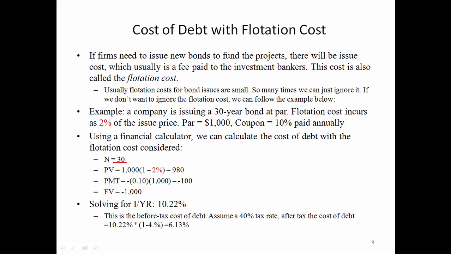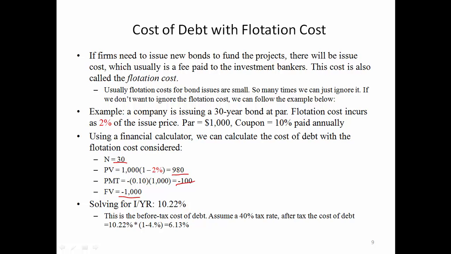30 years annual payment, so N will be 30. And when there is 2% flotation cost, that means for each unit of the bond, the company will receive $980. The other $20, or say 2% of the par, will be paid to the investment bankers. Then the company promises to pay $100 every year for the next 30 years. And then by the end of the 30th year, the company promises to pay a final lump sum payment of